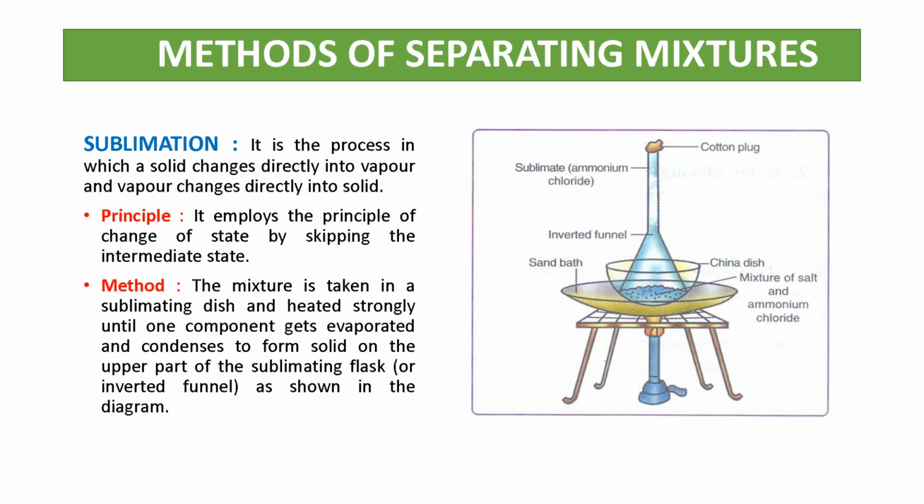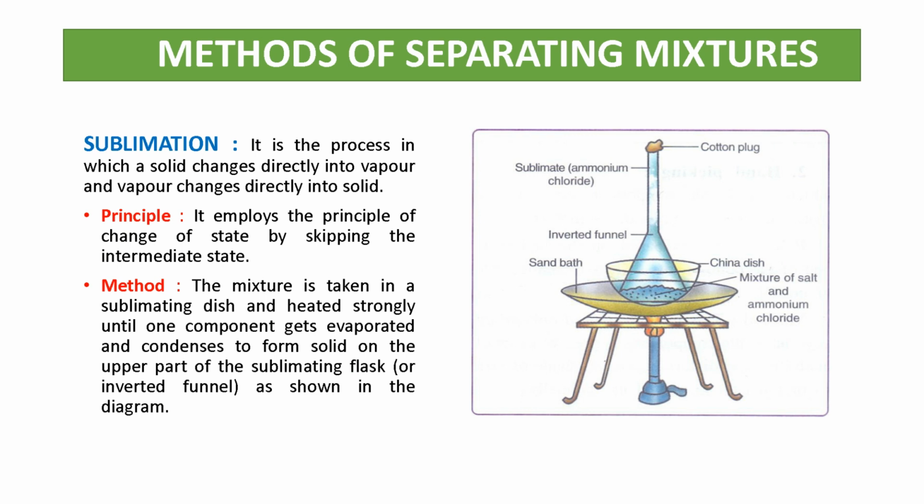And what is the method of sublimation? The mixture is taken in a sublimating dish and heated strongly until one component gets evaporated and condenses to form solid on the upper part of the sublimating flask. So you can see in the diagram, this is the method of sublimation. There is a china dish or sublimating dish.